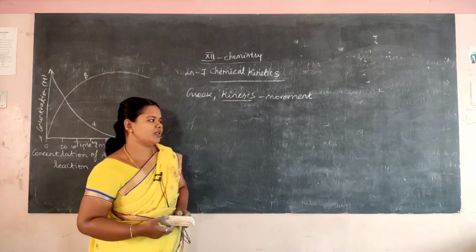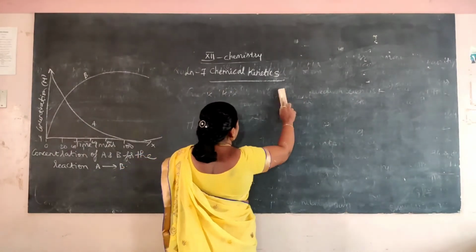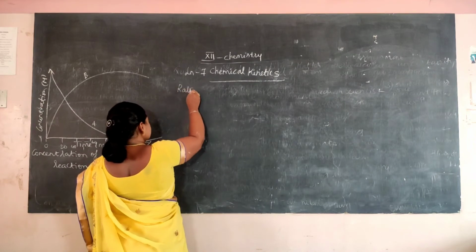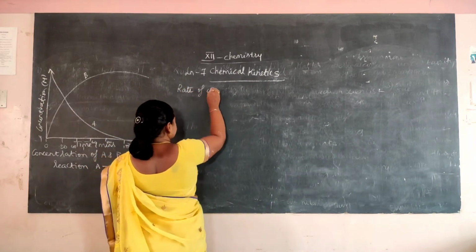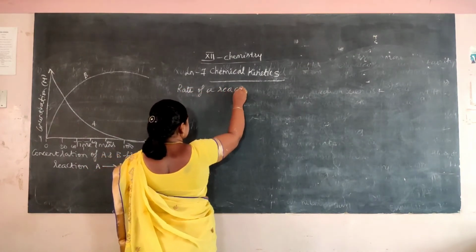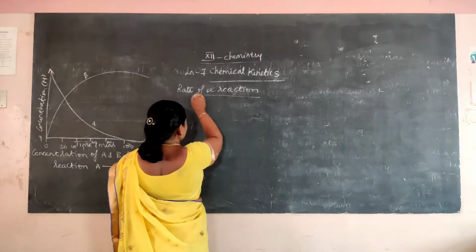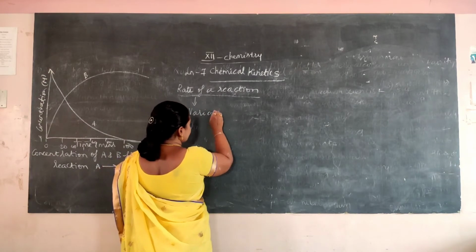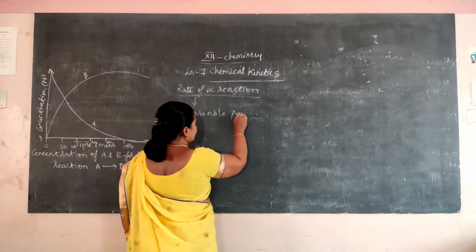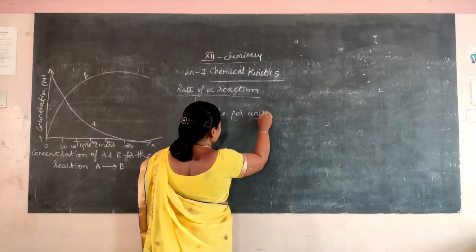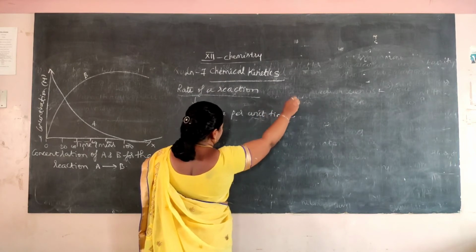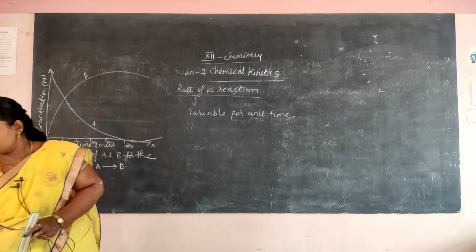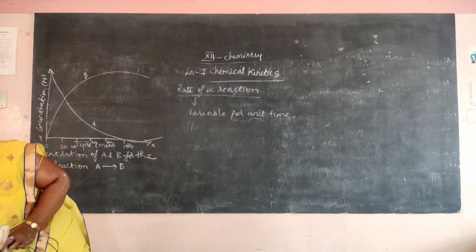Now we'll see about the rate of a reaction. So rate is defined as a variable per unit time. Rate is a variable per unit time.